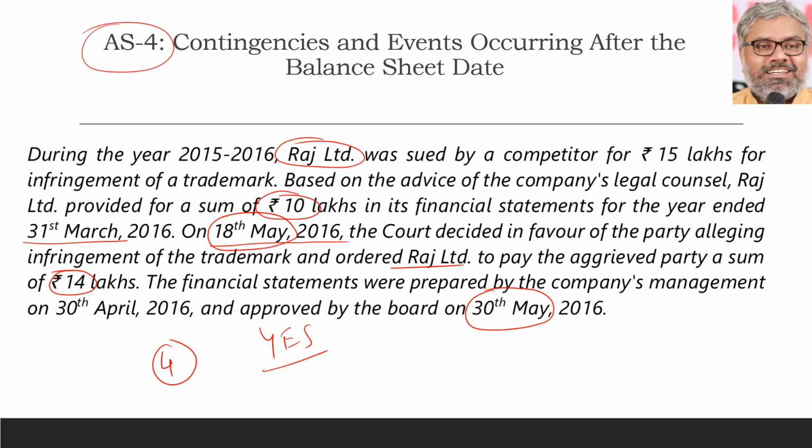The court judgment is only giving us further evidence about a condition that already existed on the balance sheet date, which means it is an adjusting event, which means a further provision of 4 lakhs has to be made while preparing the financial statements for the year ended 31st March. It is an adjusting event, is the conclusion.